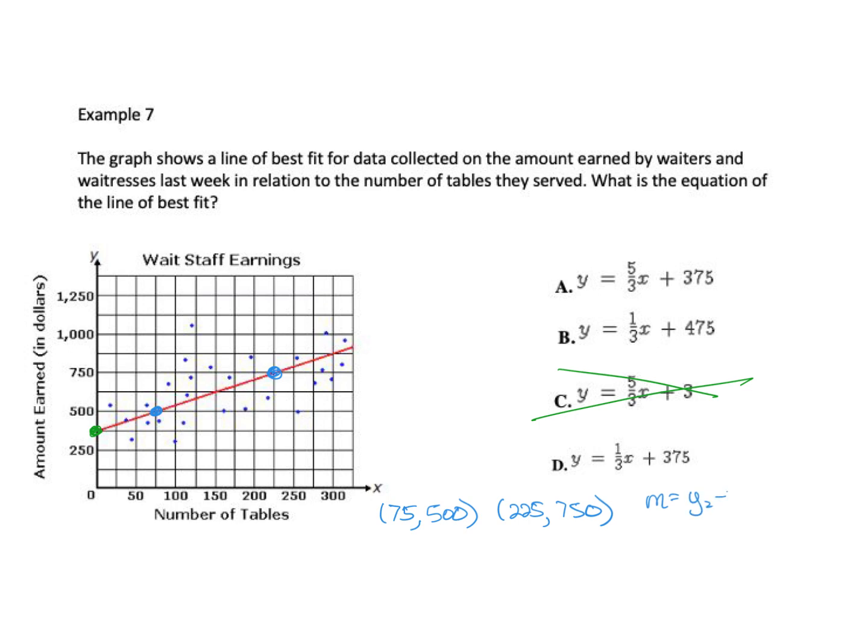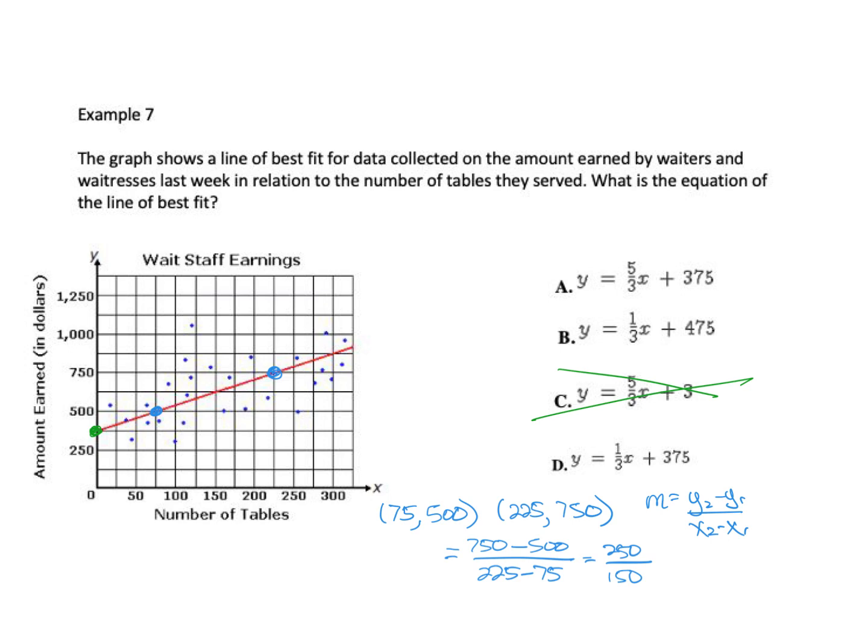All right, and then let's go ahead and find our slope. Remember, it's y2 minus y1 over x2 minus x1. So we're going to say y2, 750, minus y1, 500, over 225 minus 75. Let's grab our calculator. Let's do 750 minus 500. We get 250. I'm going to say 225 minus 75 is 150.